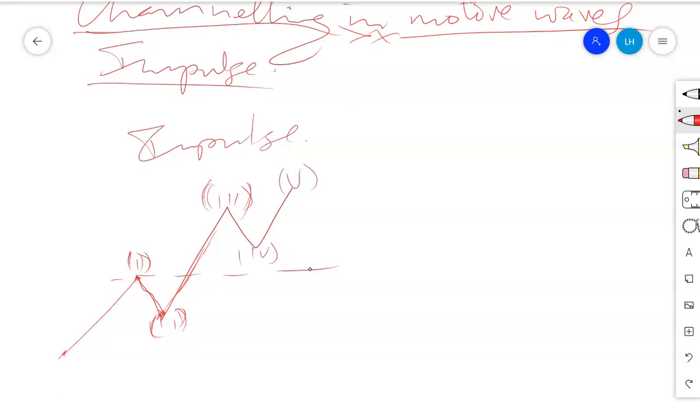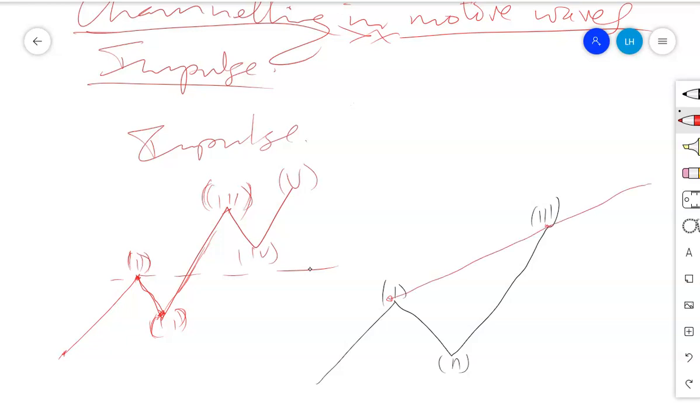But if you are doing manual channeling, that is drawing trend lines, you're supposed to have 3 points: the first one, the second one, and the third one. So how are you going to take channeling? If you have the first, second, and third, the structure will be like this. You will have the first wave, the second as a corrective wave, then the third wave to the top. Taking out channeling, the upper channel will be a connection between the top of the first wave and the top of the third wave. So we'll draw something like this.